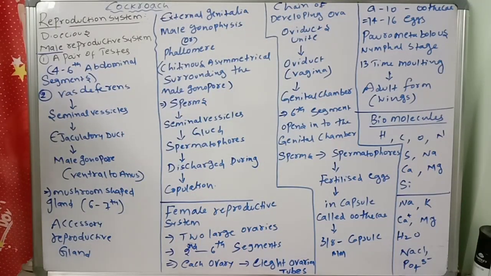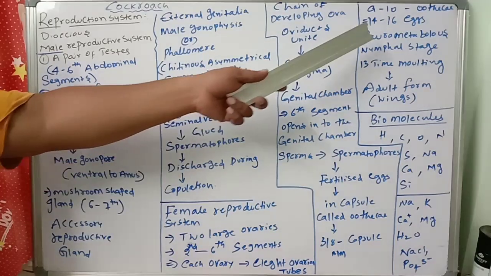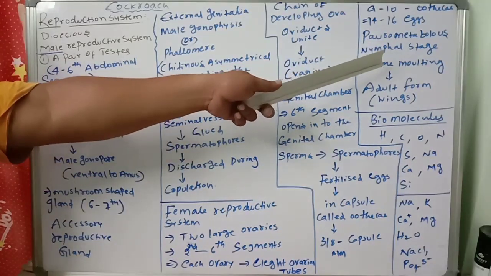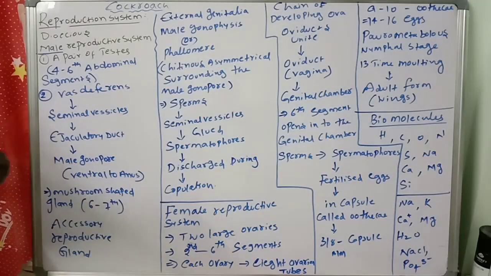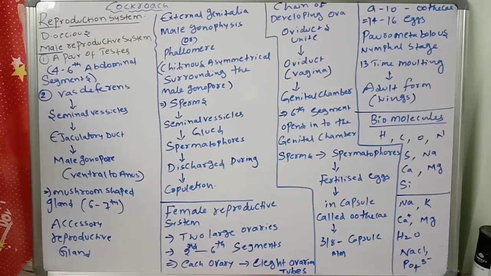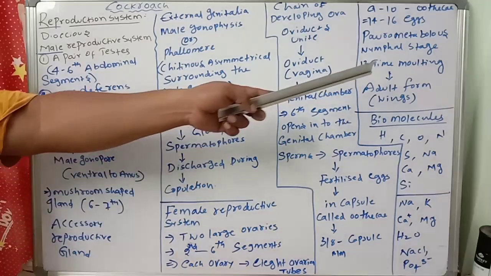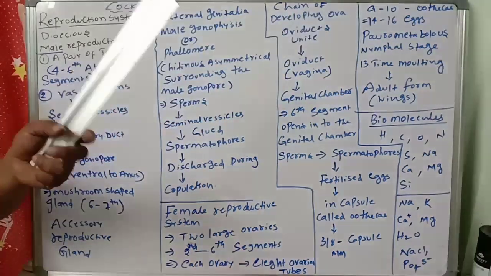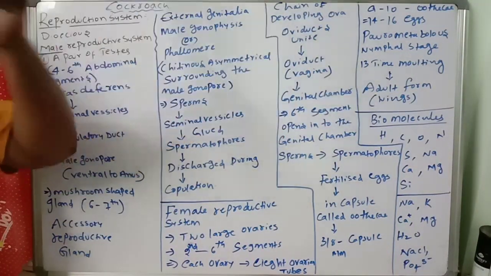The development of Periplaneta americana is paurometabolous. What is the meaning of paurometabolous? It has a nymph stage in the life cycle. A nymph looks like the adult form, but with little variations. When the nymph is there in the life cycle, that kind of development is called paurometabolous. Nymphal stage, very important. This nymph looks very much like the adult, but the nymph grows by molting about 13 times, going through developmental changes before it forms the adult.